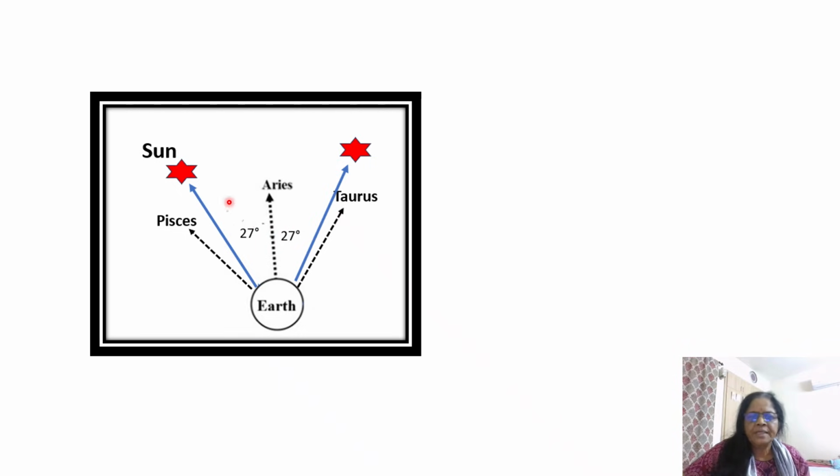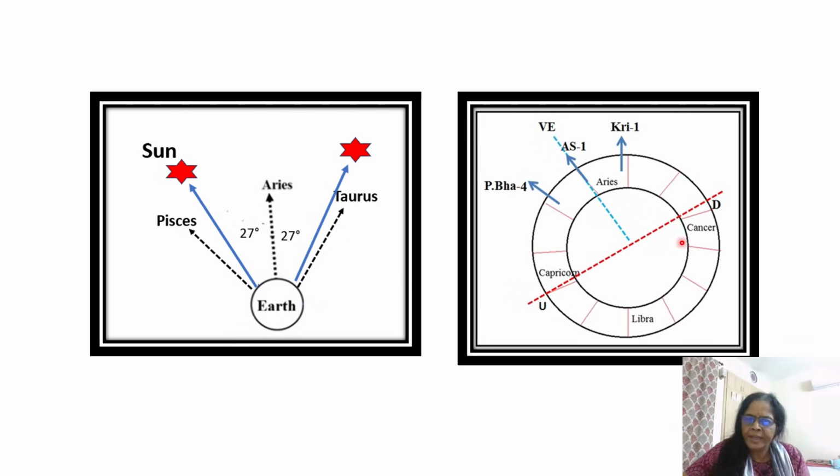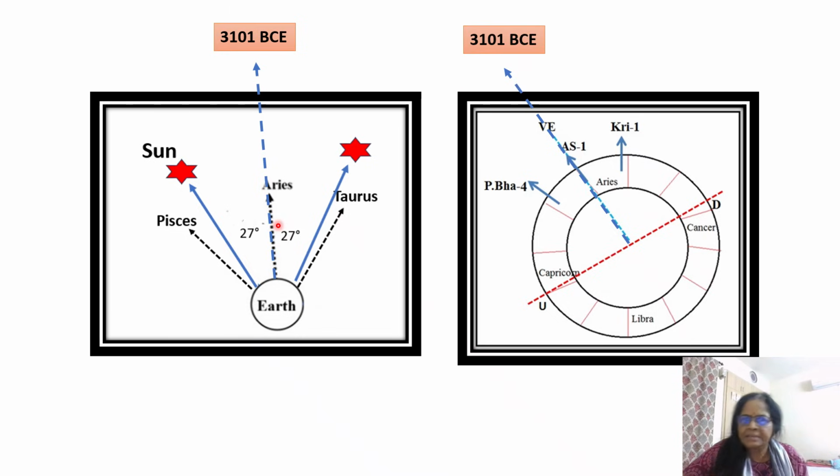So on both sides of the Aries 0 degrees it is moving. The same picture can be shown in this way in the zodiac of 12 signs, in which the vernal equinox falls at this place. For Aries, which happened in 3101 BCE, the same can be simulated like this. The two extremities are here, Purva Bhadrapada 4th Pada and Kritika 1st Pada.